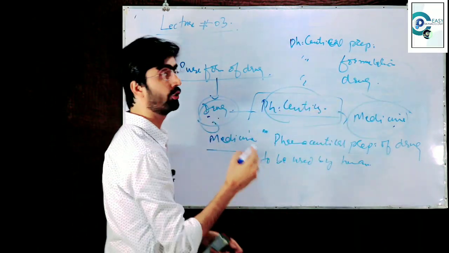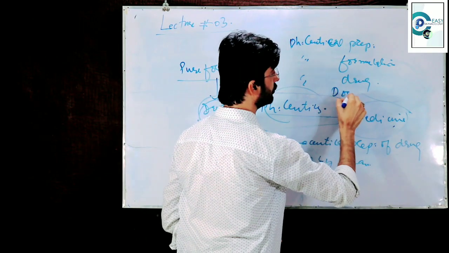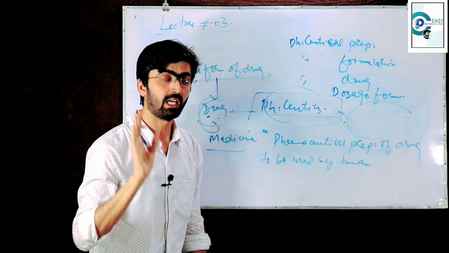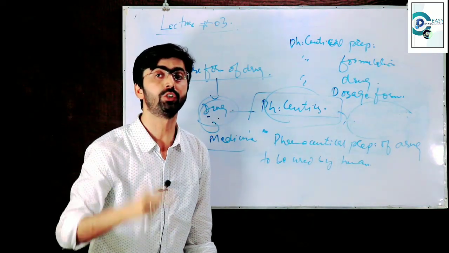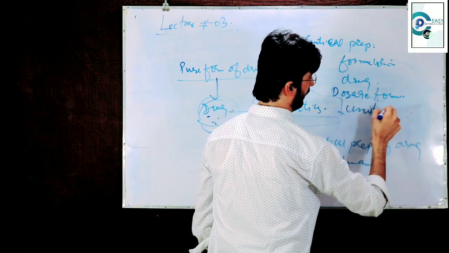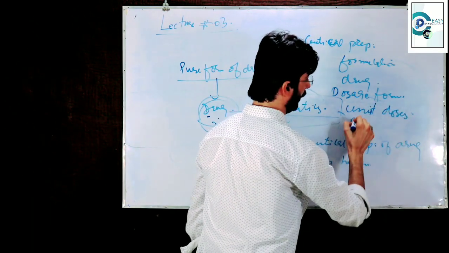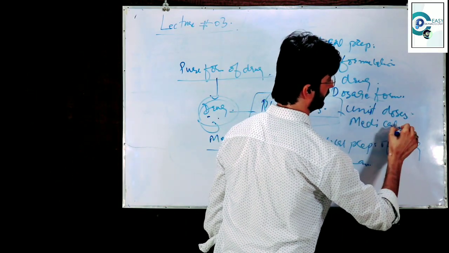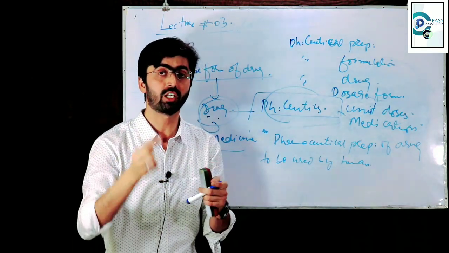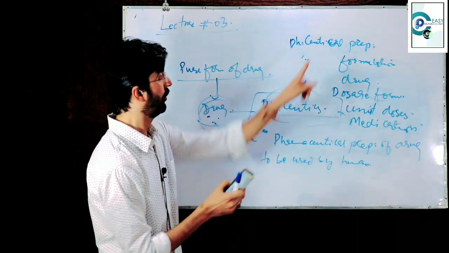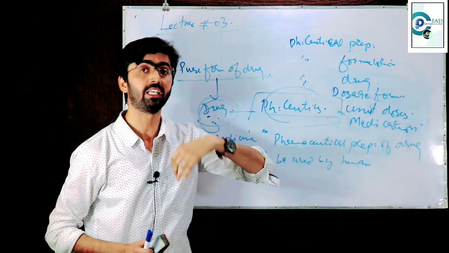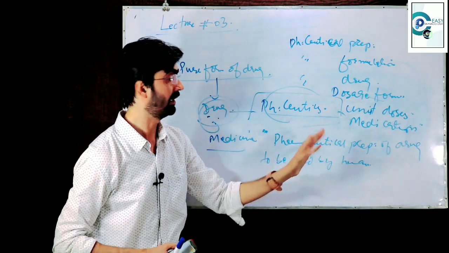Other names are also there. Dosage form. You may also use dosage form. Somewhere it is also said that you may also call it the unit doses. You may also call it medication. So these all are the terms which are used for the word medicine: pharmaceutical preparation, pharmaceutical formulation, pharmaceutical drug, dosage form, unit doses, medication.